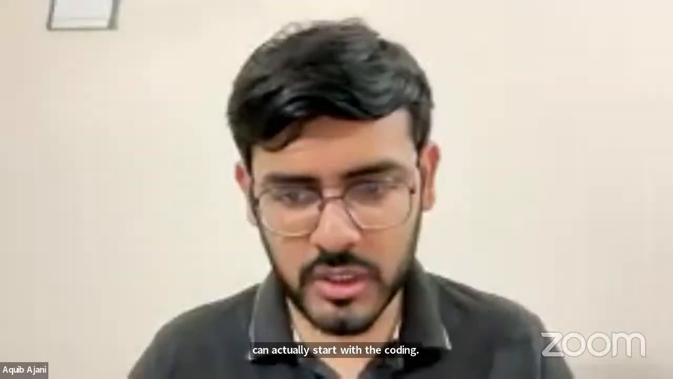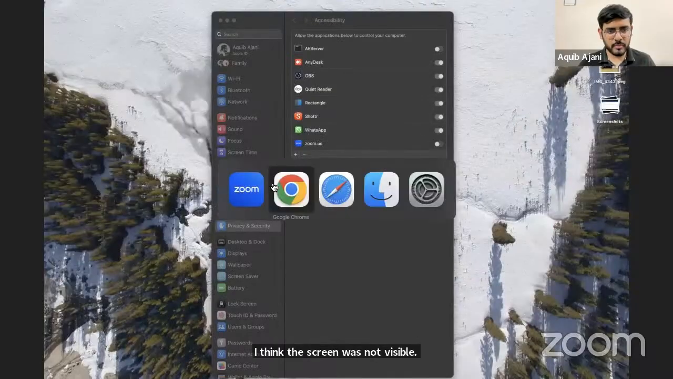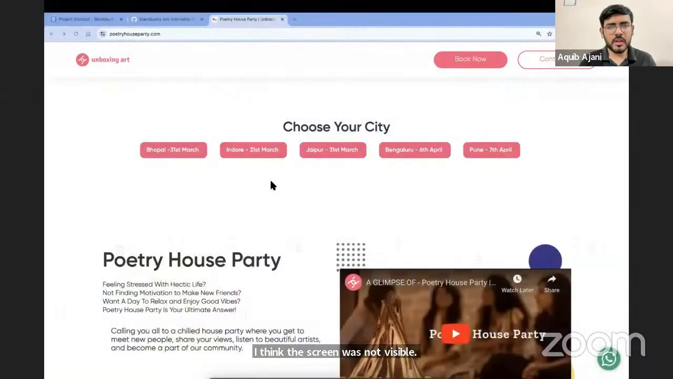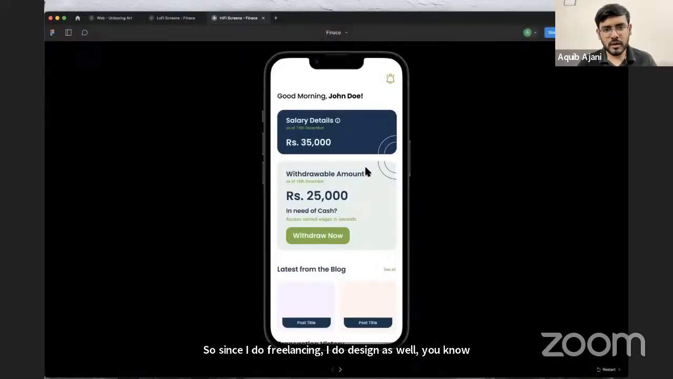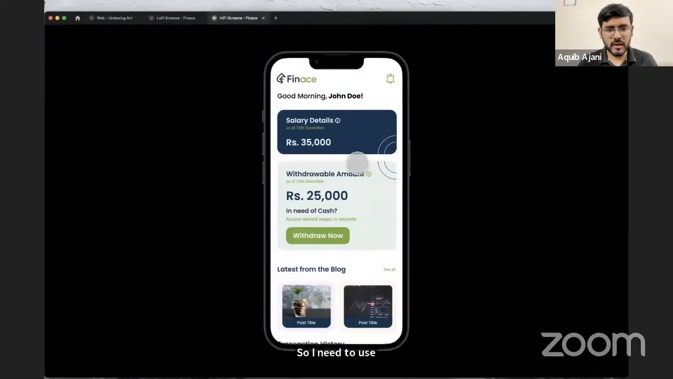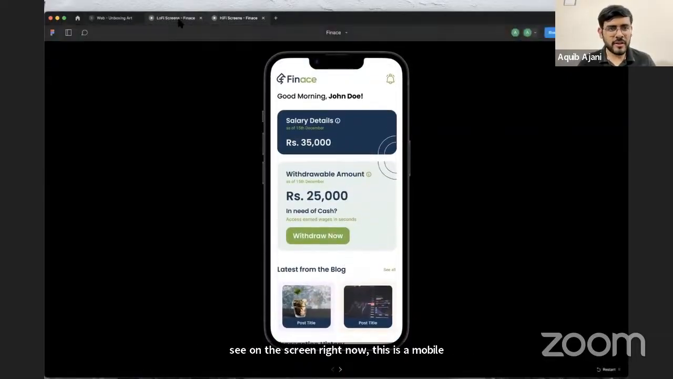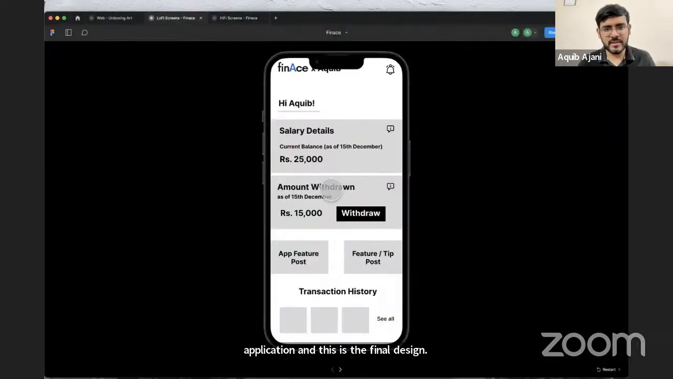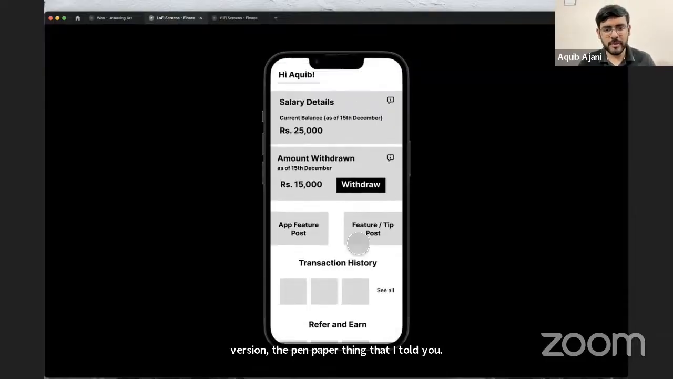Let me just see if I can share it again. I think the screen was not visible when I showed you the Figma part. Let me just open it up. Since I do freelancing, I do design professionally at times, so I need to use Figma to build wireframes. What you see on the screen right now is a mobile application, and this is the final design. If I show you the original design, this is the first version, the pen paper sketch that I told you about. So this is what that pen paper sketch looks like.